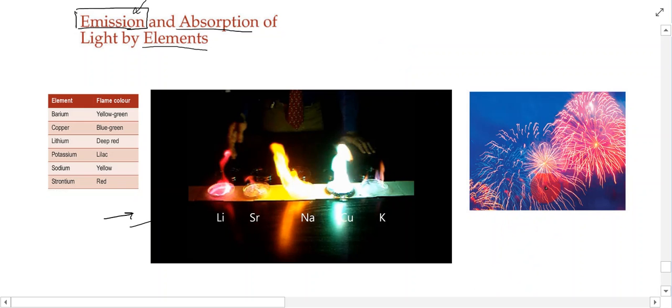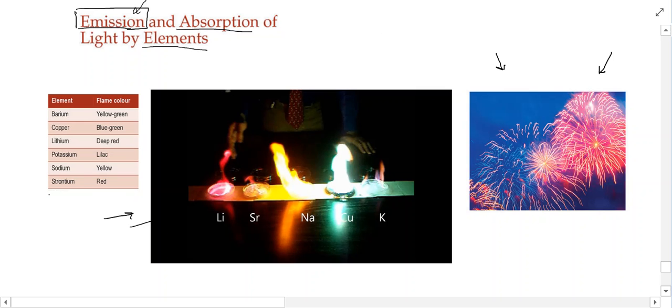Now, this fact is taken advantage of by people who manufacture fireworks, for example, like what we see here. When you see fireworks erupting in the sky, the different colors that are being emitted are generally from salts of certain elements.